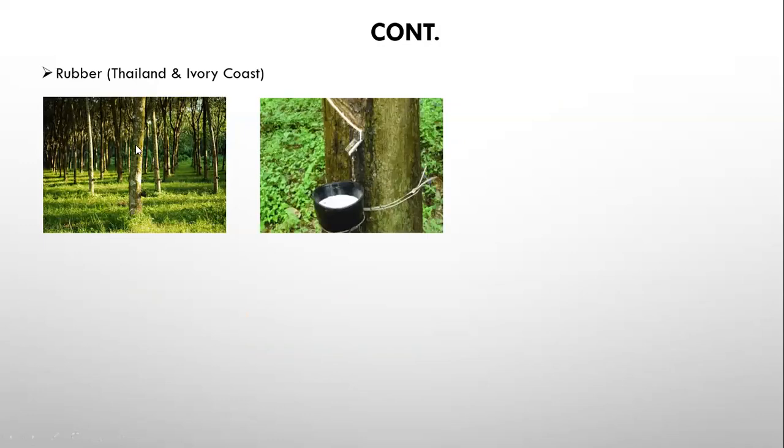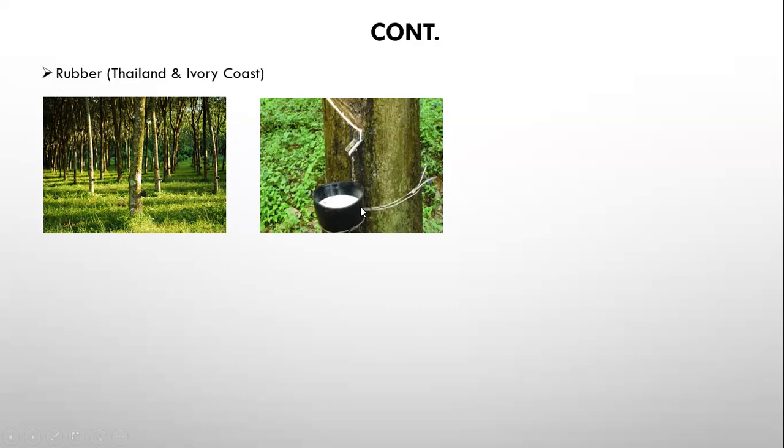the rubber crop or rubber tree, you discover that you have rubber in liquid form that is pooling in a bucket coming from the stem. So once you cut the stem of a rubber tree, it produces rubber in liquid form, which drips into the buckets.